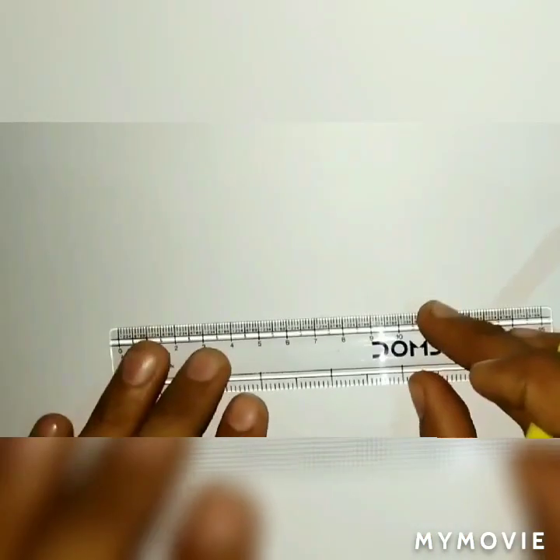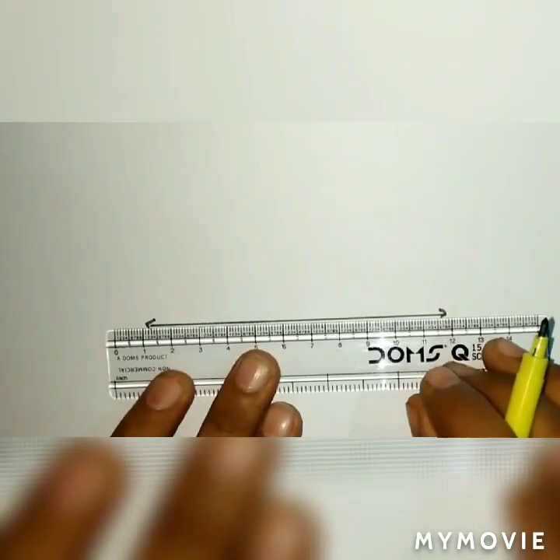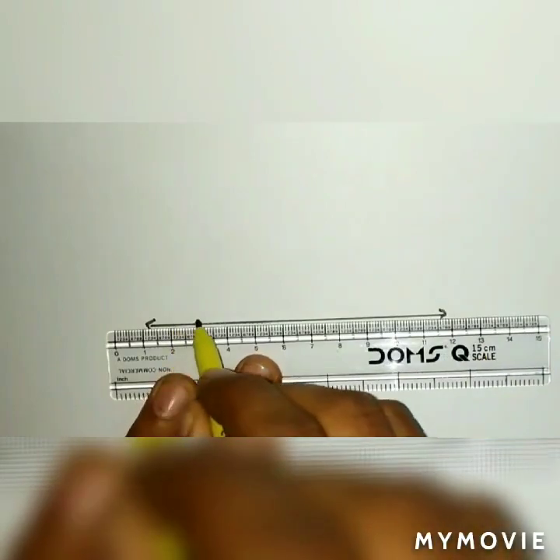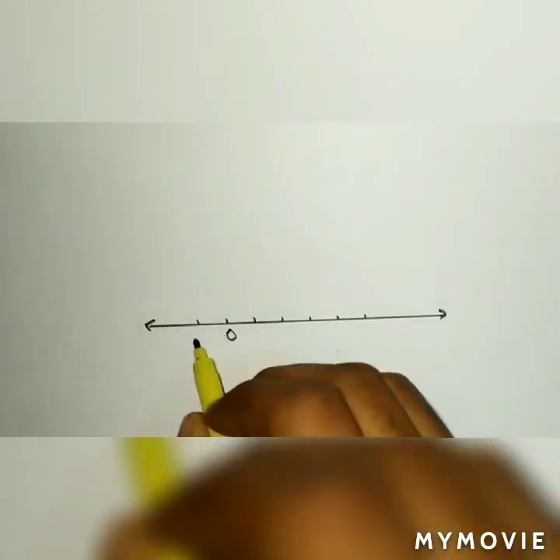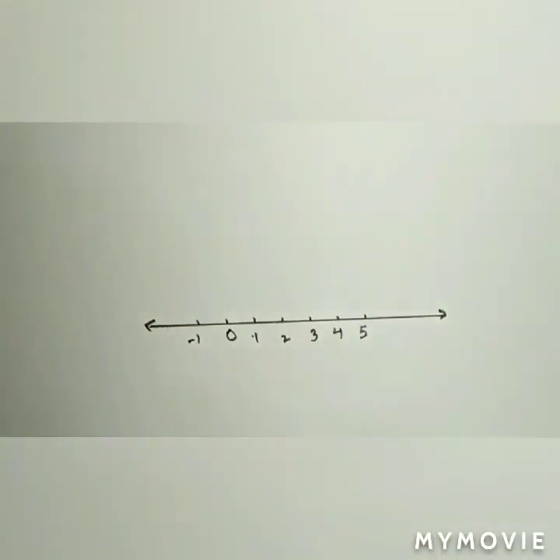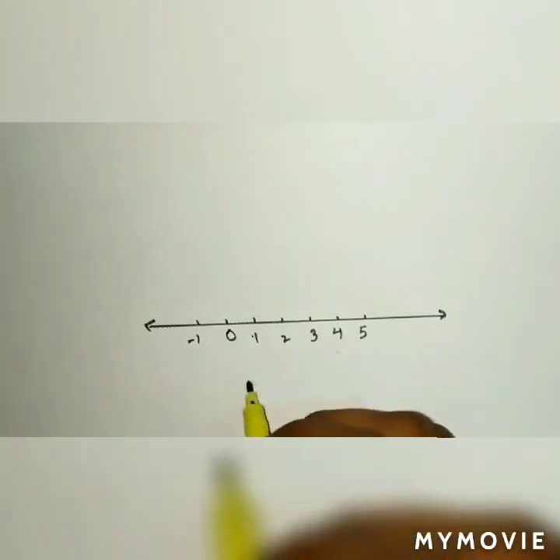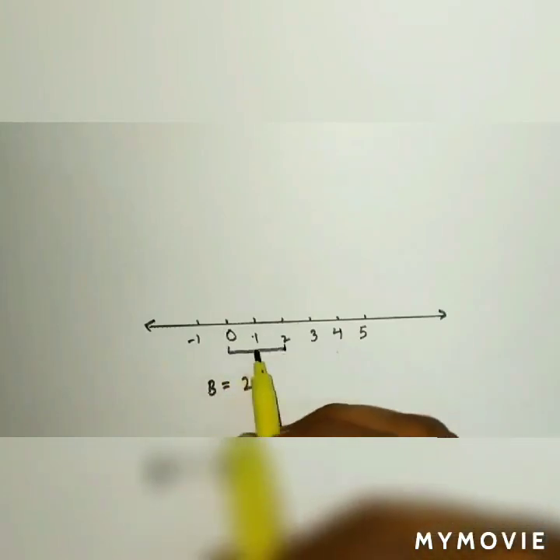Now draw the number line. The first thing is we have to draw the number line, and each unit should be 1 centimeter. So I'll start here. I am taking that as the point O, 0. This side -1 and this side 1, 2, 3, 4, 5. As we discussed just before, the base is equal to 2 centimeter. So I'll take a base of 2 centimeter.